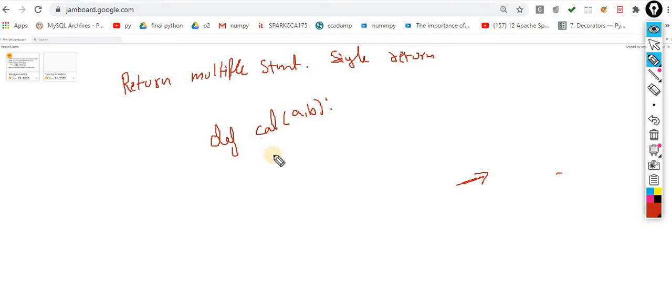Now I want to perform all the operations on these a and b: multiplication, subtraction, modulus, divide, and power. I want to perform all the operations on these two values and return them from this calculator with a single return statement: the multiplication, the value after subtraction, then the values after calculating modulus, divide and power.